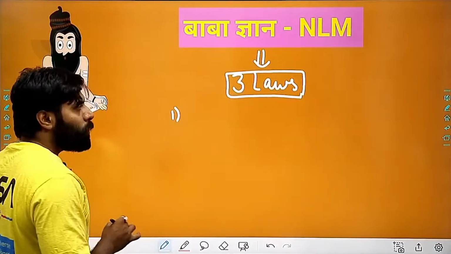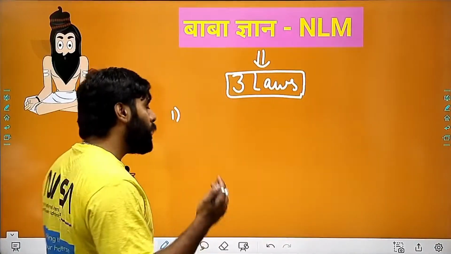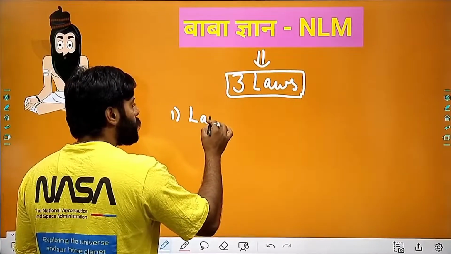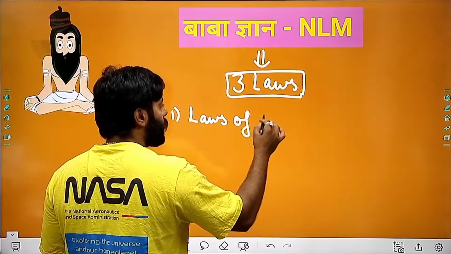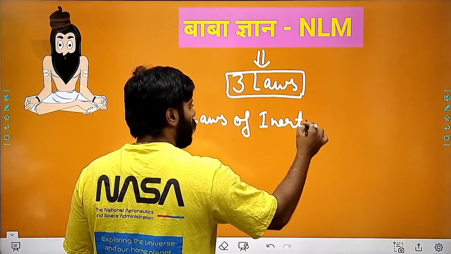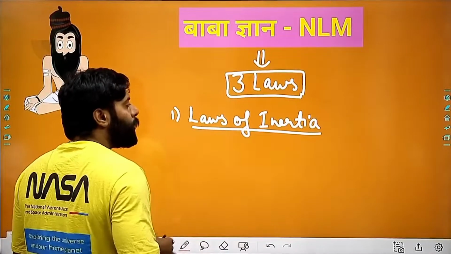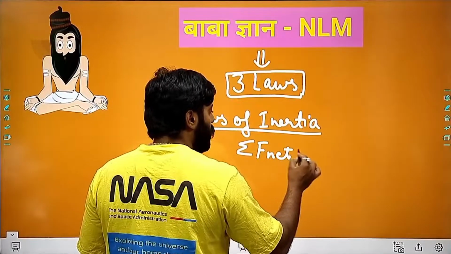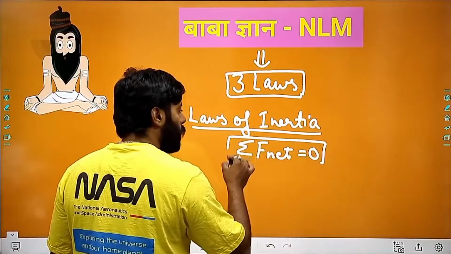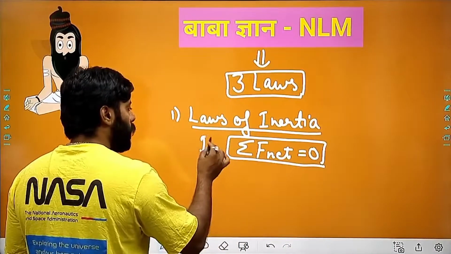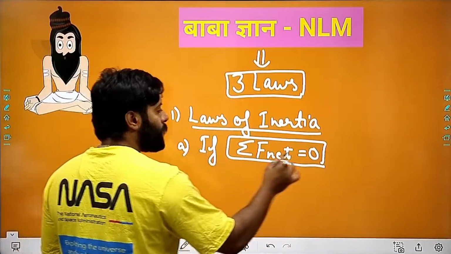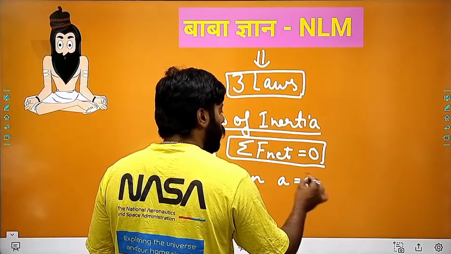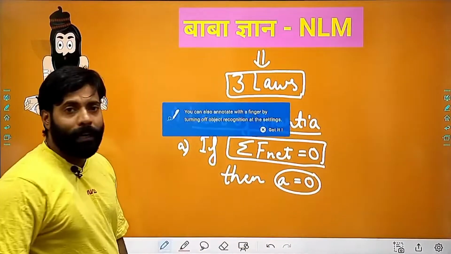The first law of motion is related to the initiation of motion, and we also call this law the law of inertia. The first law says that if on a body the net force is equal to 0, then acceleration must also be 0. The body will not accelerate.